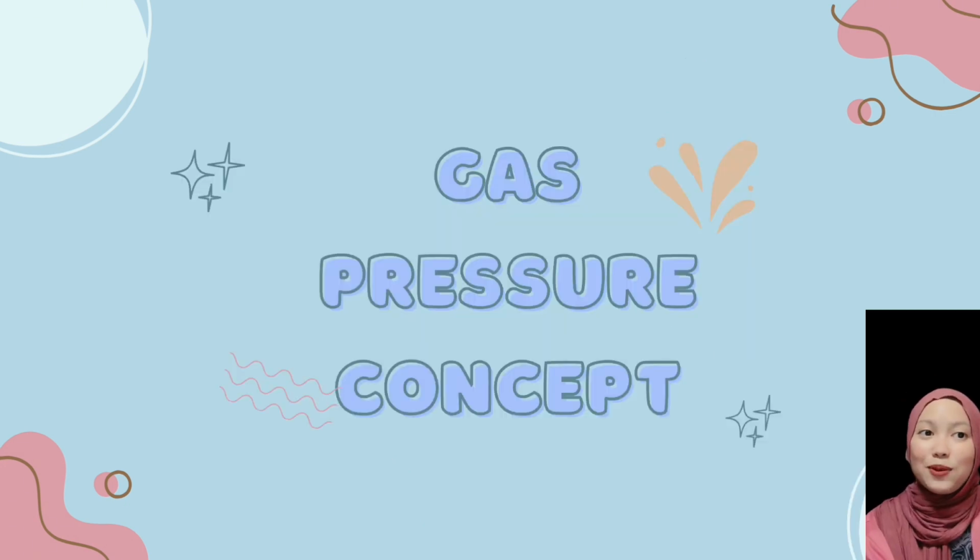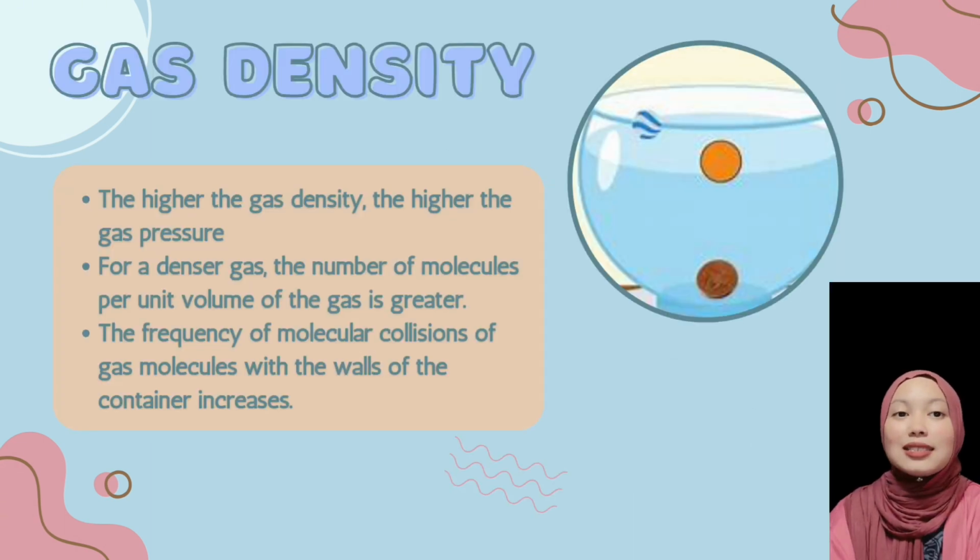Next, we look at the gas pressure concepts. There are three: first is gas density, second is gas temperature, and lastly volume of gas. First, gas density. The higher the gas density, the higher the gas pressure. For a denser gas, the number of molecules per unit volume of the gas is greater. The frequency of collision of gas molecules with the walls of the container increases.